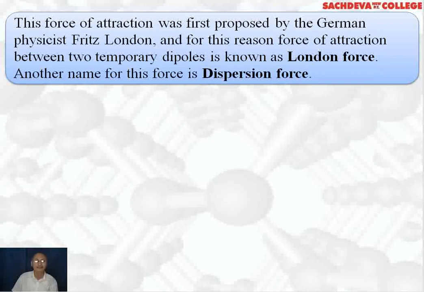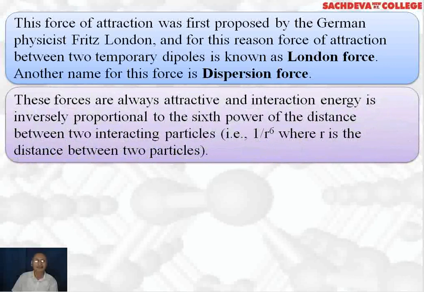Because they result due to the dispersion of electron cloud, which becomes unsymmetrical. One end becomes more negative, the other end becomes positive, and a temporary dipole is generated. These forces are always attractive, and interaction energy is inversely proportional to the 6th power of the distance between interacting molecules. Its simple meaning is, if the distance between the molecules is more, the attractive forces will be less, and if the distance is less, the force of attraction will be more. Because these forces are very weak, if the distance increases, the force of attraction decreases.